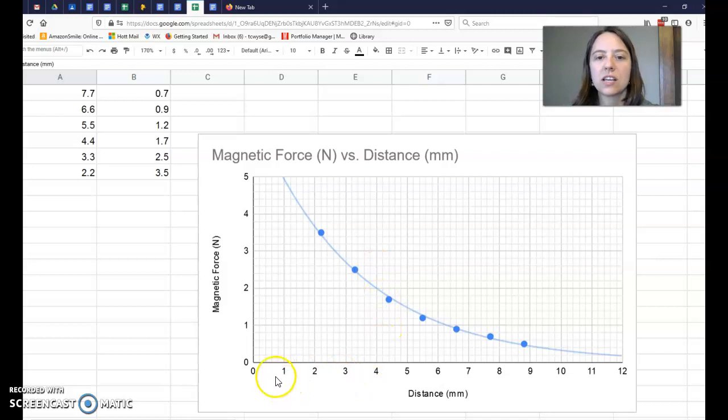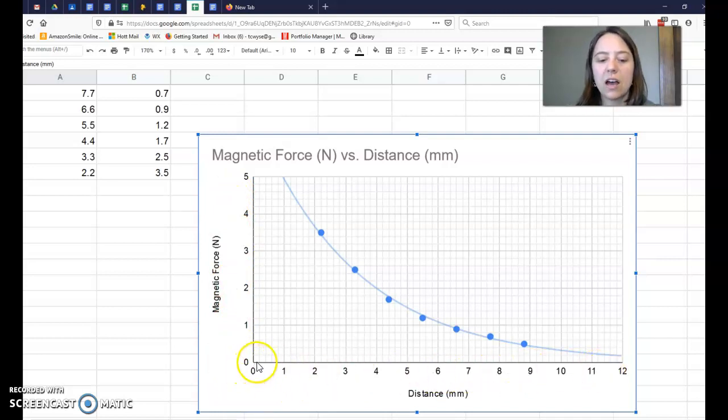All right, so let's take a look at the graph. We've got magnetic force in newtons versus distance in millimeters. On our horizontal axis, we have distance in millimeters, and on our vertical axis, we have magnetic force in newtons. A question for you is, looking at our horizontal axis, we have 1, 2, 3, 4, 5 minor grid lines between 0 and 1.